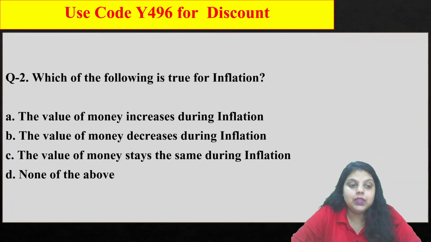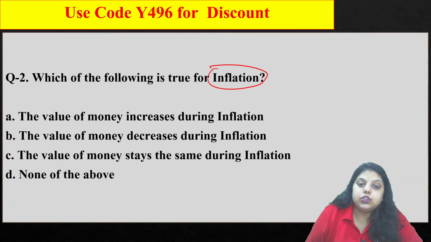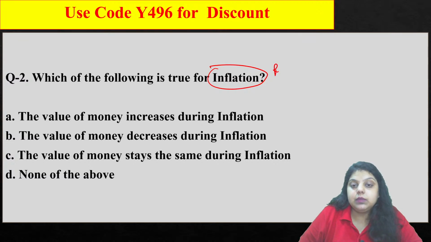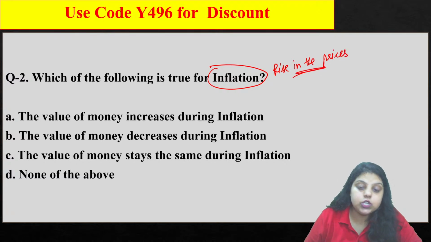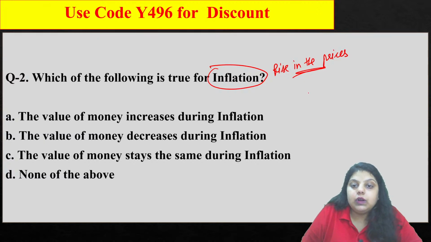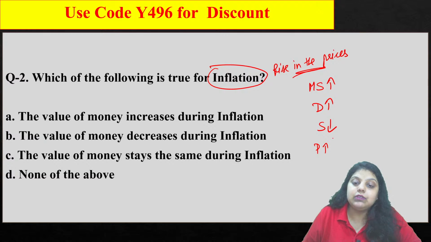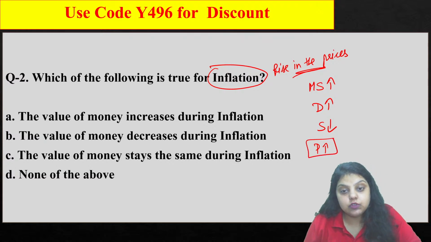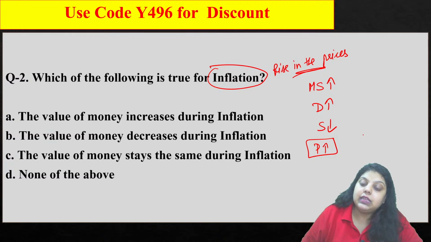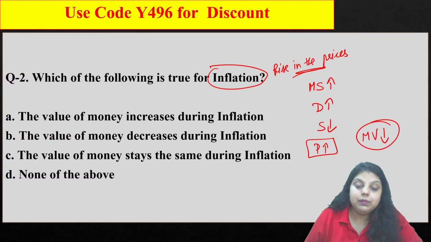Now, which of the following is true for inflation? What is inflation? Rise in the prices. Whenever the prices of any goods and services are continuously increasing, that's inflation, right? And why does this happen? The first cause is that people have more money supply. When persons have more money, they demand more goods and services, and demand and supply have an inverse relation, so supply will decrease here, which will increase the prices of goods and services. That creates inflation, and it actually impacts the value of our currency, which will decrease.